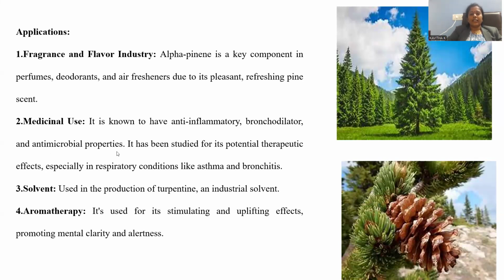Antimicrobial properties: it is used to kill bacteria and fungi, such microbes can be retarded, or disinfected by means of this terpene called alpha pinene. It has been studied for its potential therapeutic effect. So medicinal applications are very wide, especially in respiratory conditions like asthma and bronchitis.